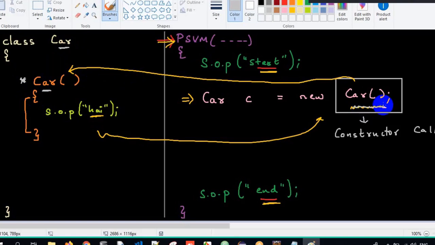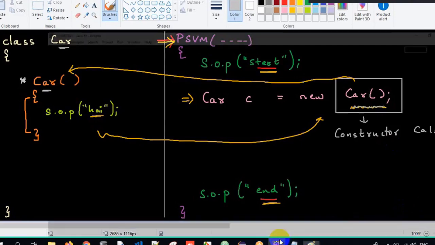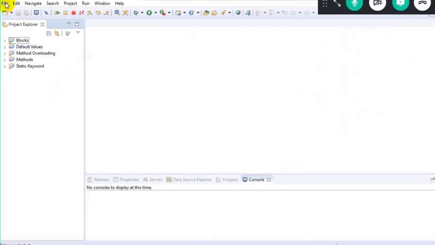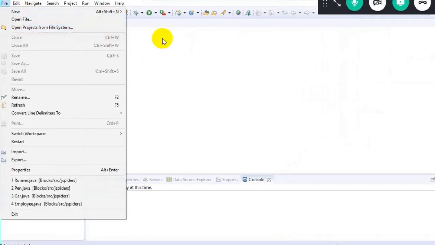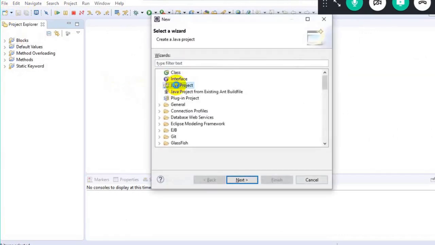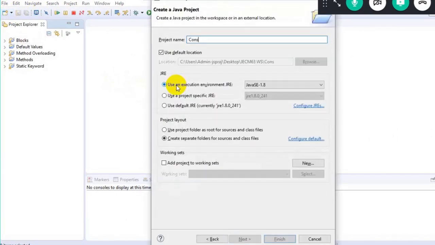Now what am I going to do over here? I'll tell you. In this process, I open Eclipse. Eclipse is the platform we use to execute the code. So let me create a project here. You can just click on this icon, New, and create a Java project, and the Java project name is Constructors.